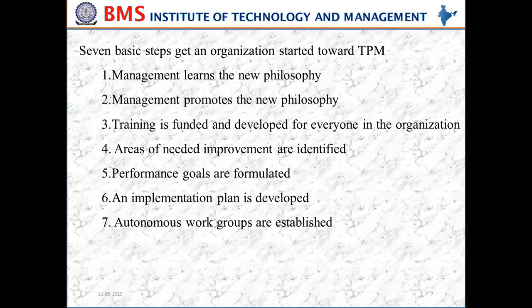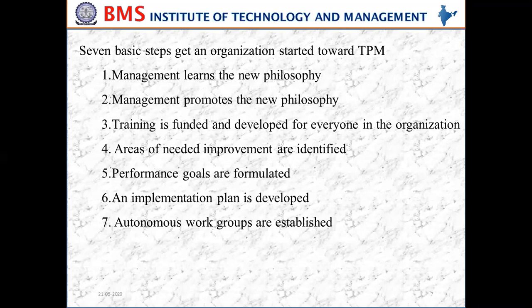Teaching the philosophy of total productive maintenance begins with the senior management and works down to first line supervisors. Here we need to teach how it can happen, but we also need to teach why it happens. Senior management must spend time learning about and understanding how to apply this philosophy.